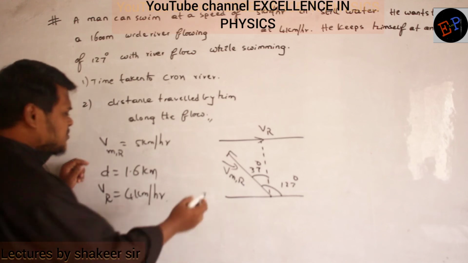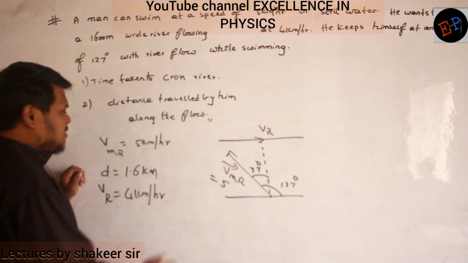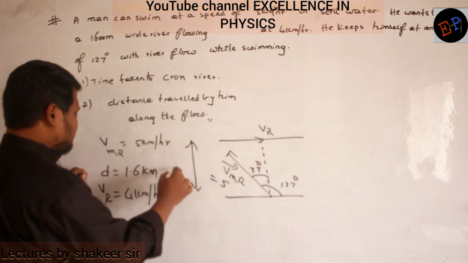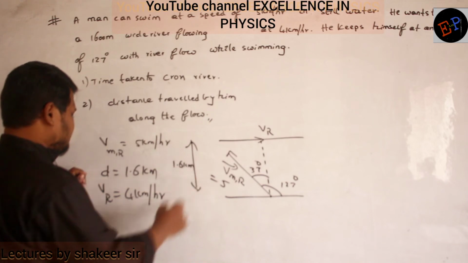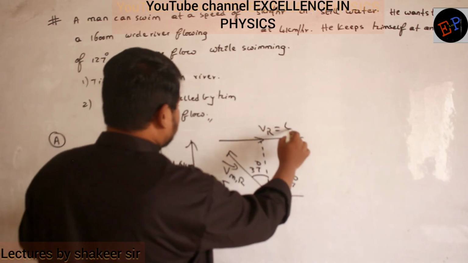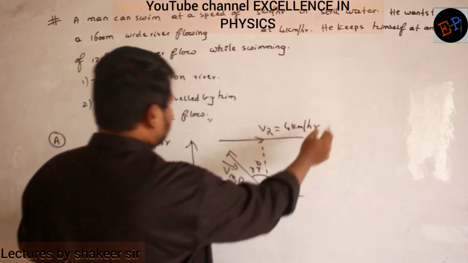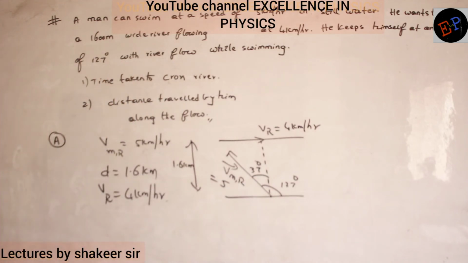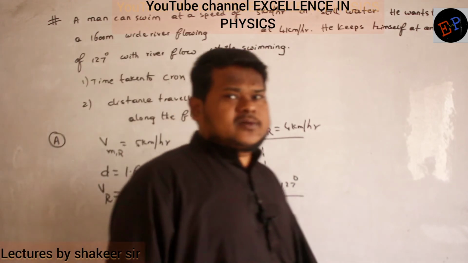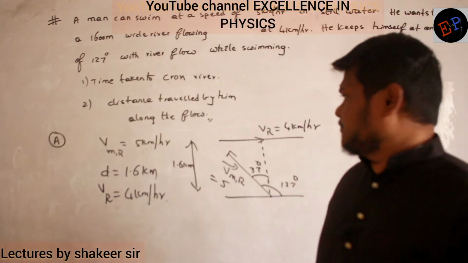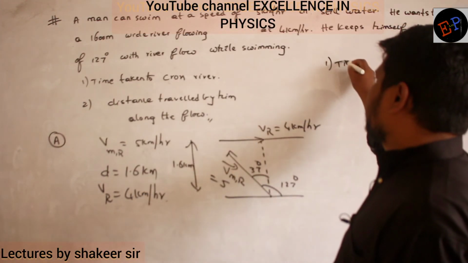So velocity of the man with respect to river is 5 kilometers per hour, and width of the river is 1.6 kilometers, and the river is flowing with a velocity of 4 kilometers per hour. Are you able to understand? So this is the given data. So first question is, what is the time taken to cross the river? In how much time will he cross the river? Can you say? Time taken to cross the river.